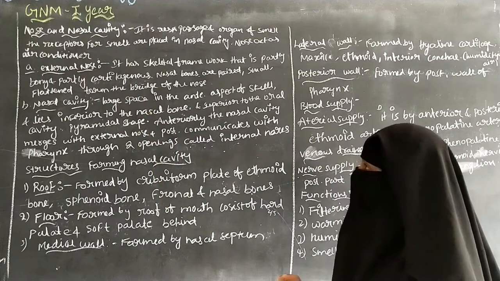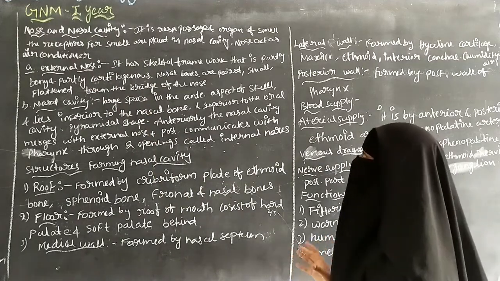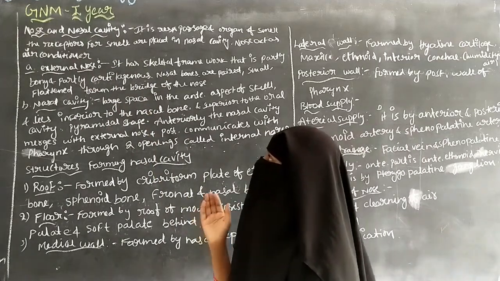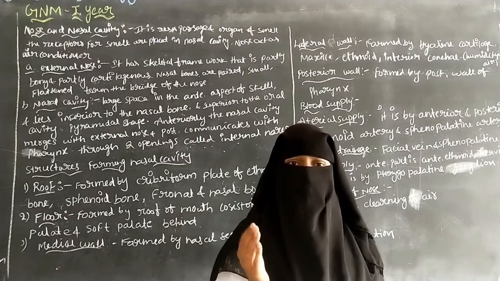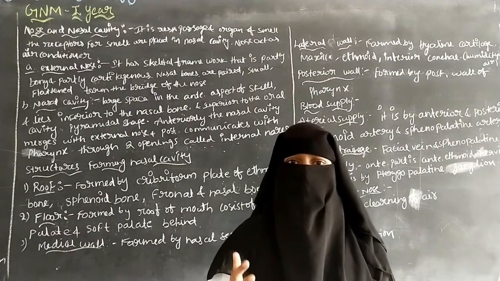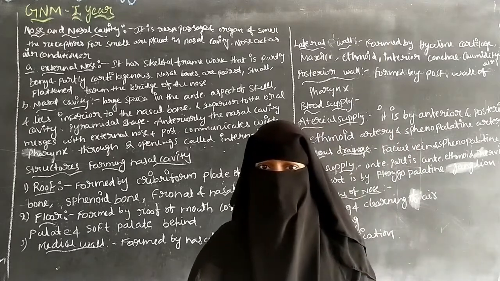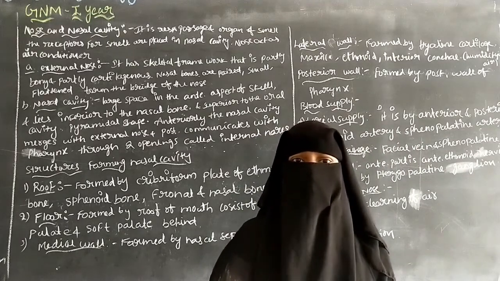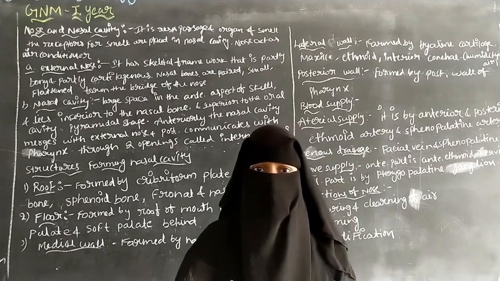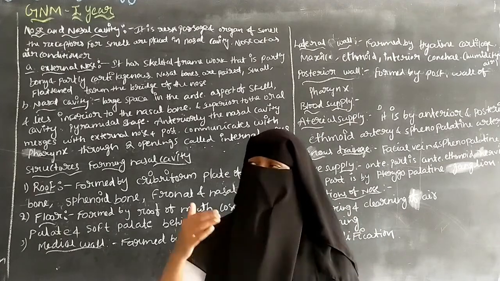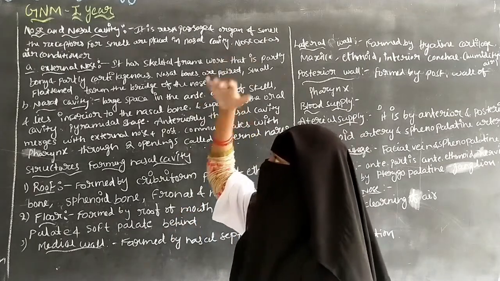So the nose and the nasal cavity are responsible for the air passage, and there is an organ of smell. What are the receptors responsible for smell? The receptors are placed in the nasal cavity.